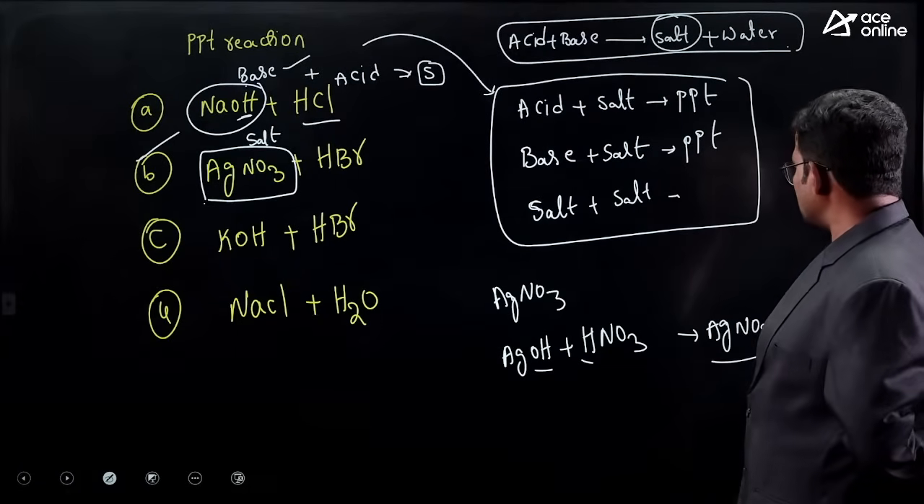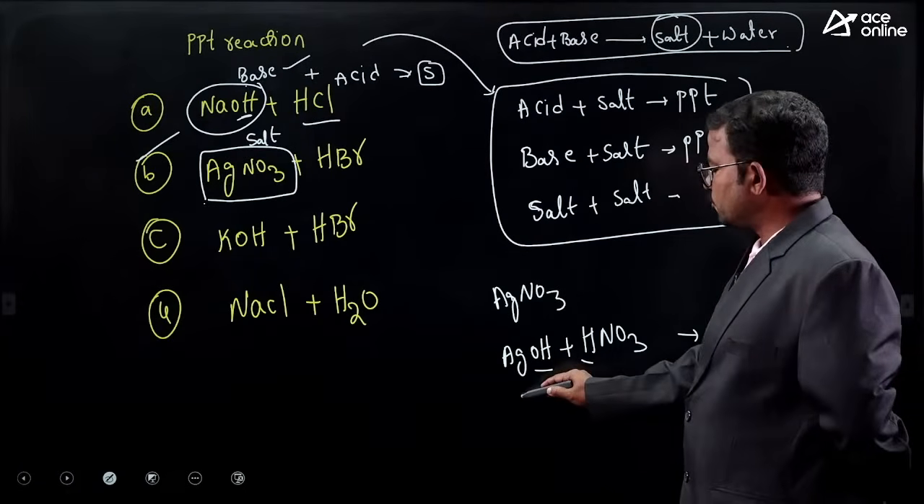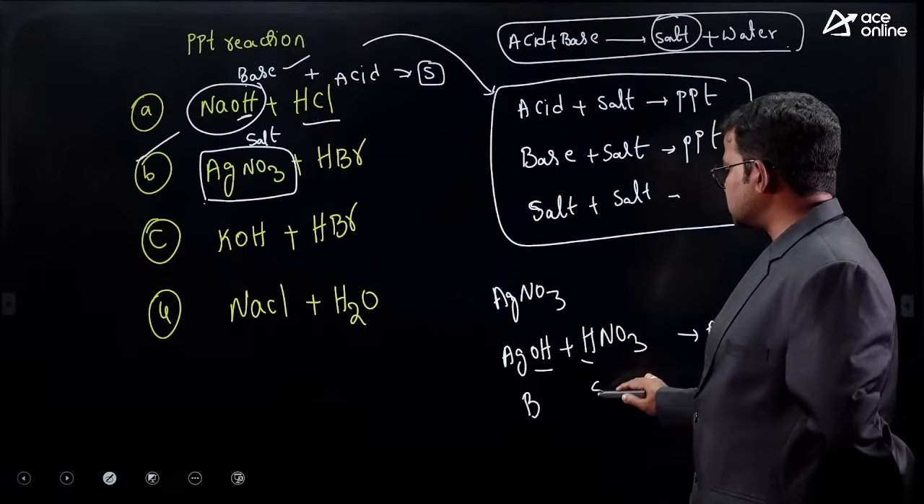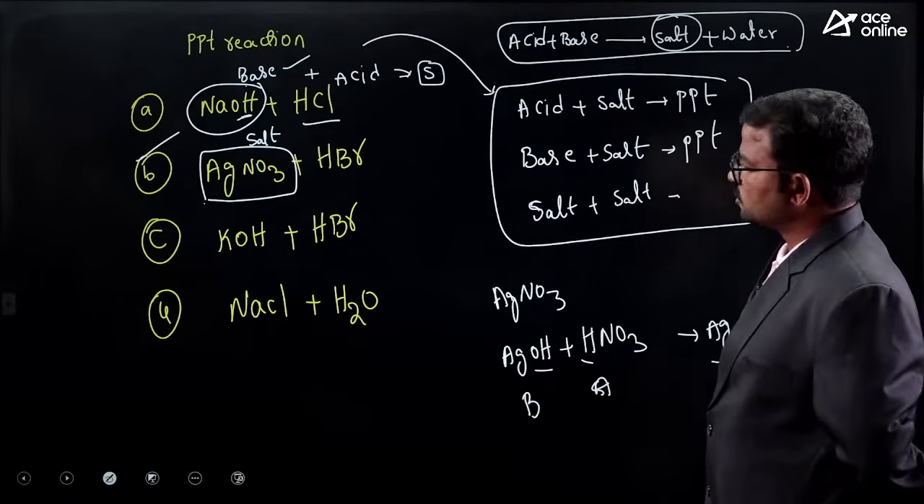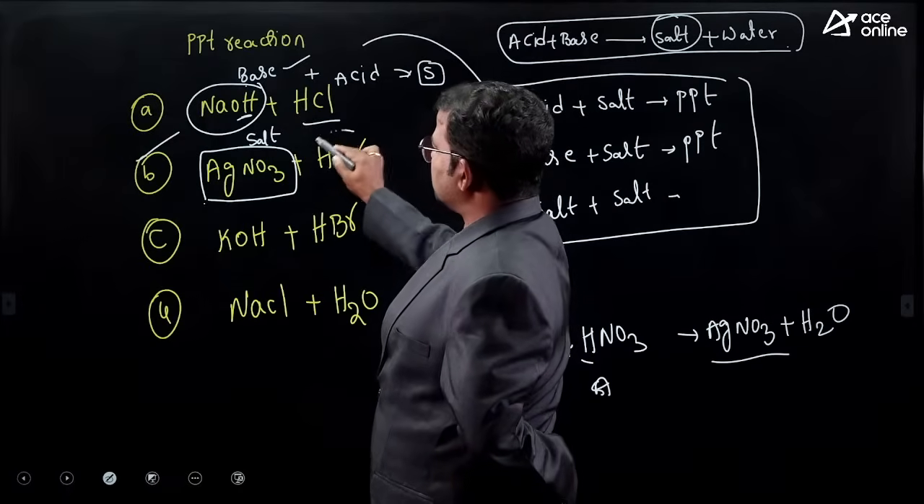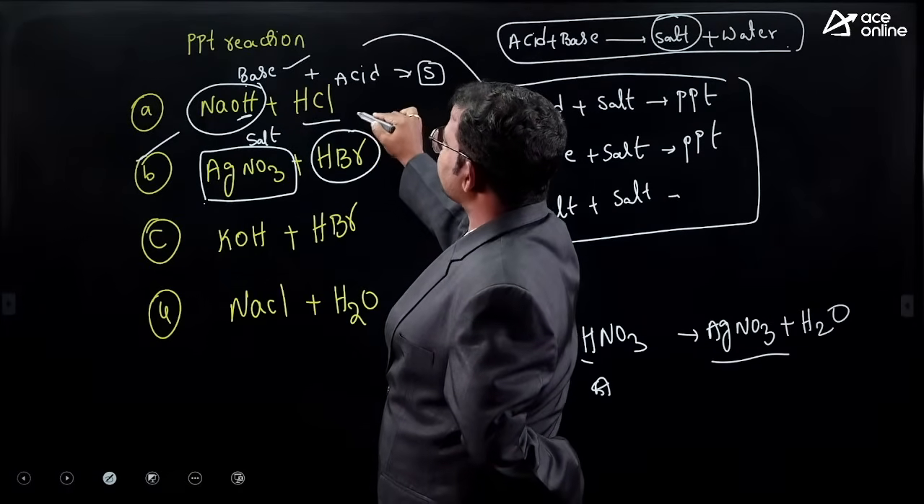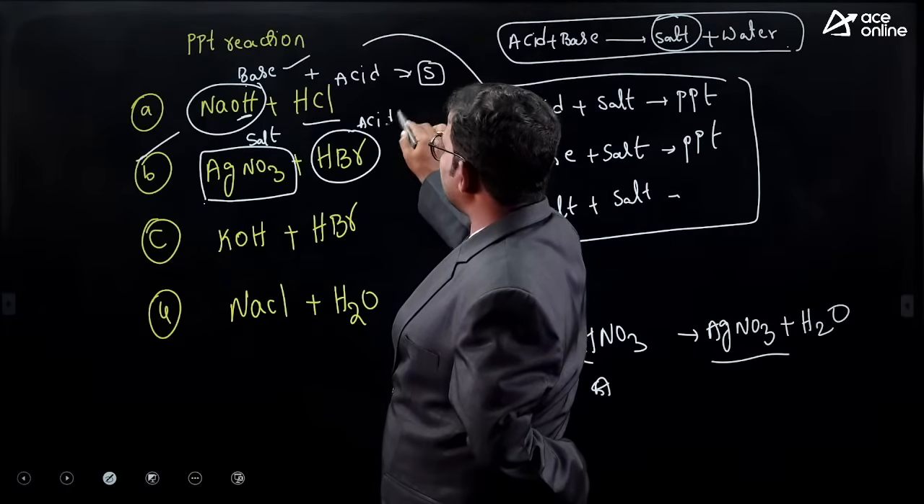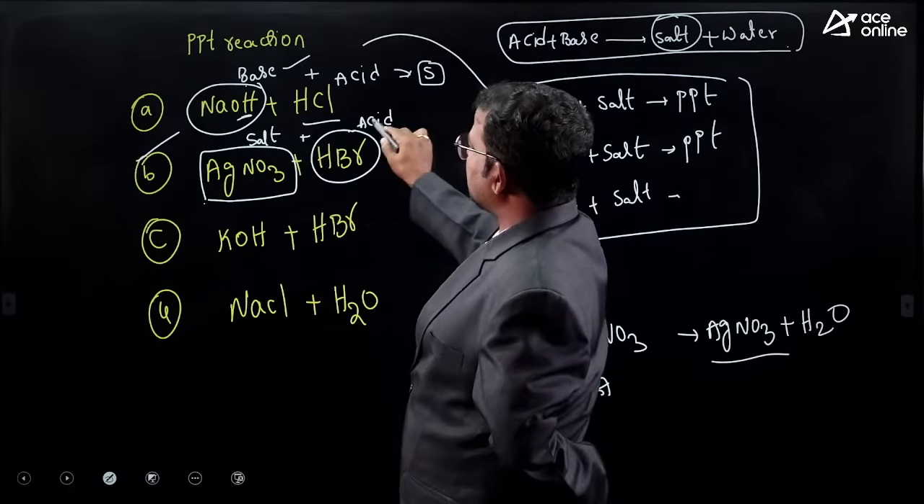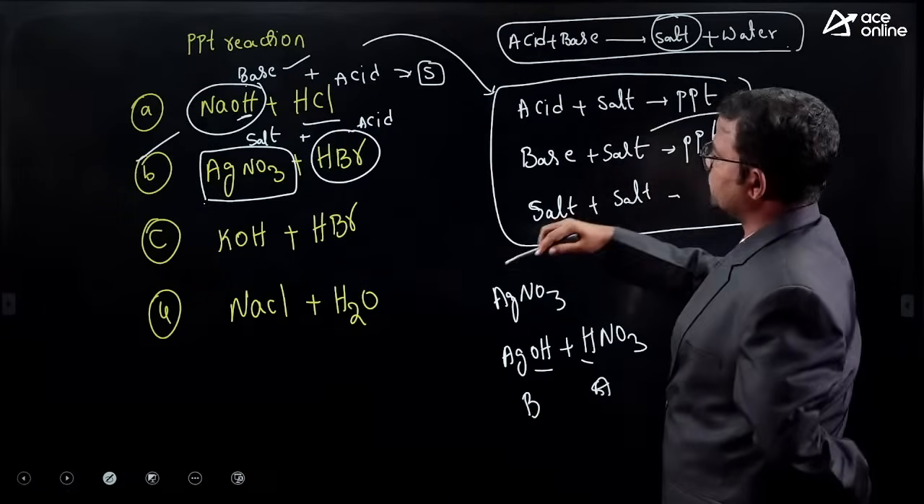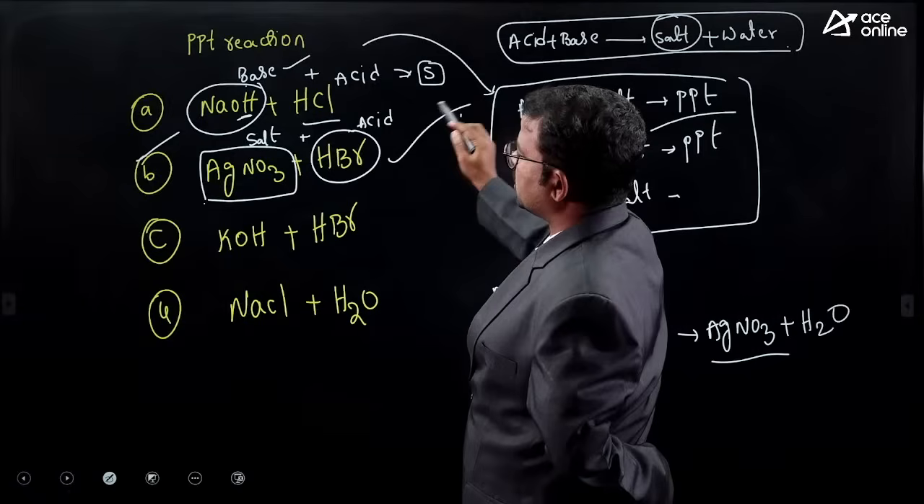Actually this is a salt. How to get this salt? By using one base and this acid. So here it is a salt. So for this salt, what did we add? Mostly acid only. So when salt reacts with acid, then what do we get? Precipitation. Because of that, this is the correct option.